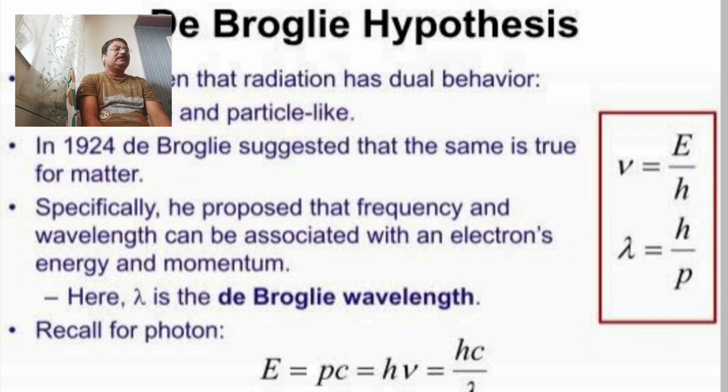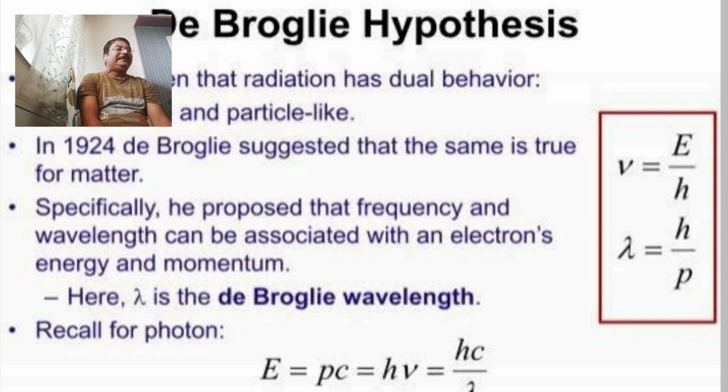So, wavelength is correlated with electron's energy, and energy of each photon is given by the equation E is equal to P into C, which is equal to H into nu, where C is the velocity of light and H is the Planck's constant.